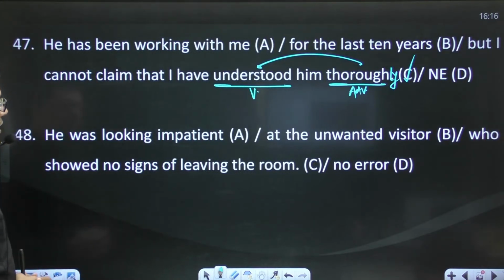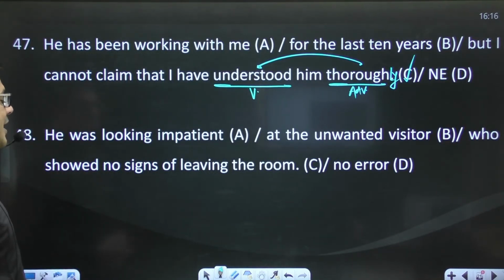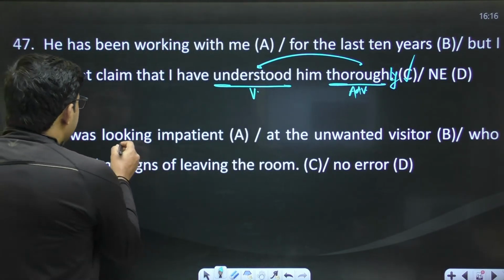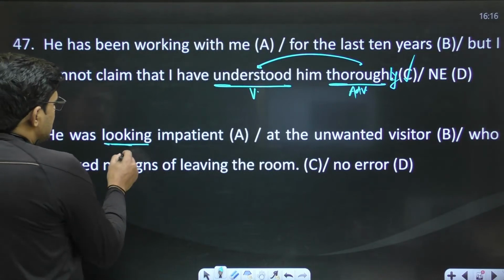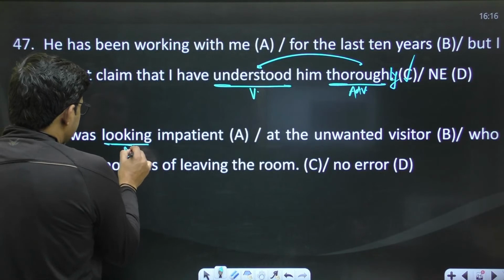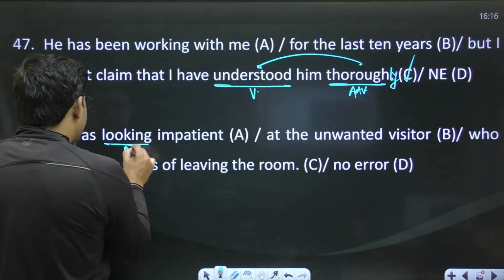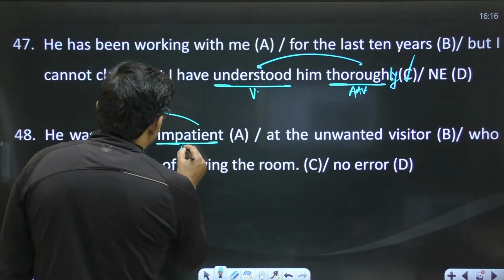Next sentence is, he was looking impatient at the unwanted visitors who showed no signs of leaving the room. Here, this is not a stative verb. Here it is an action verb, you can say. And action verbs are followed by an adverb, not an adjective.